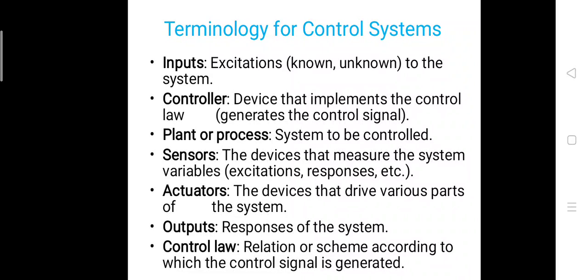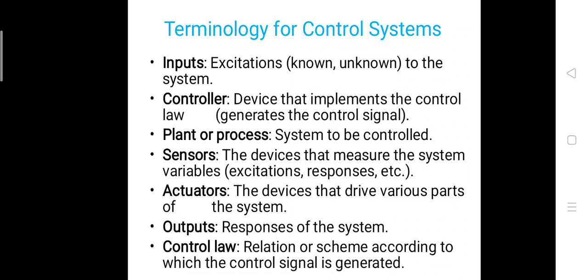Then plant or process. The plant or process component of any control system is the system to be controlled. If we want to control the speed of a fan, speed of a motor, then the motor will be the plant. Then sensors, the devices that measure the system variables or excitations, responses. So sensors in a control system also play a major role, and they measure or detect the control variables of a system.